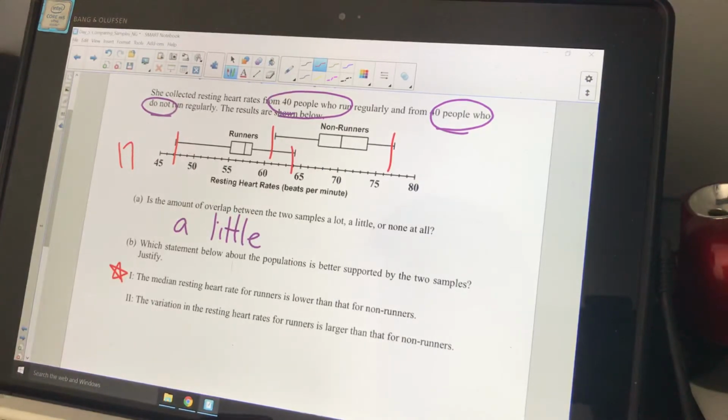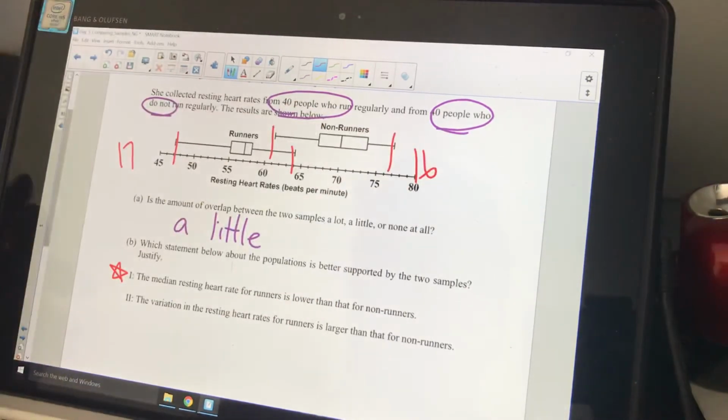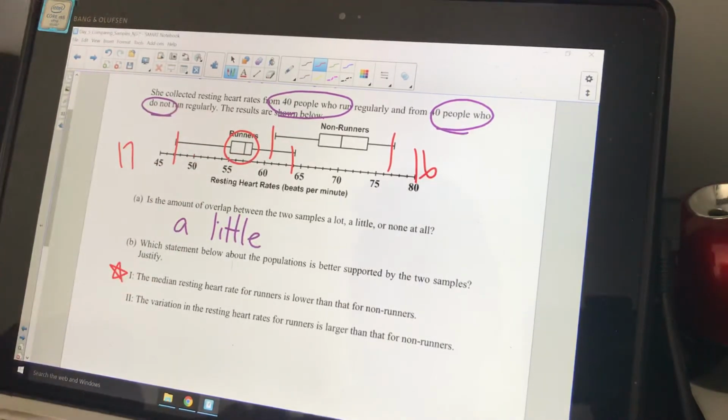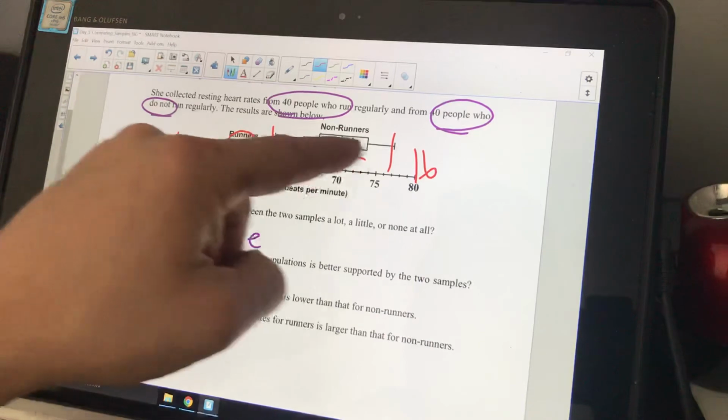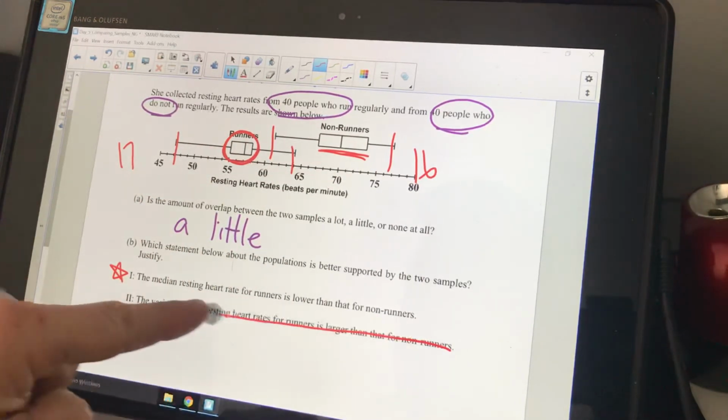So 77 minus 61 is a difference of 16. So there's not much more variation. The variation of the resting heart rates for runners is larger than that for non-runners. No, because look how close everything is here, right? This is spread out more. No, I'm going to say this one's not right, okay?